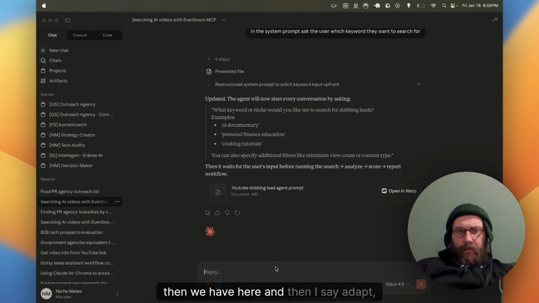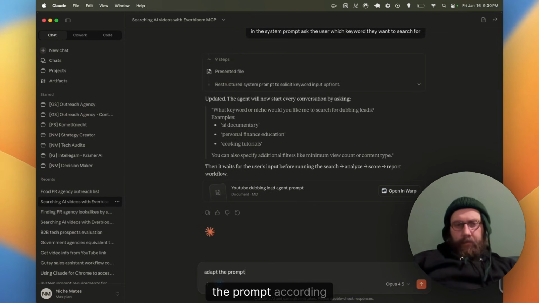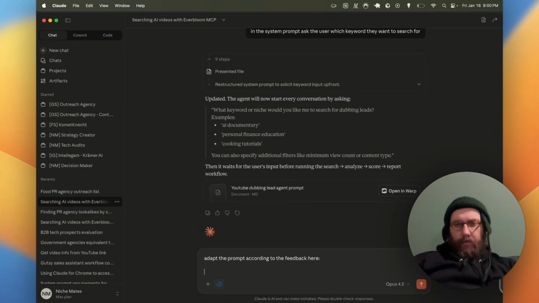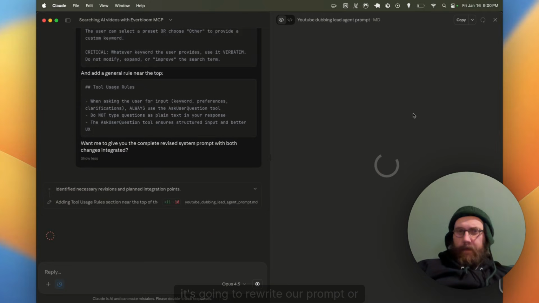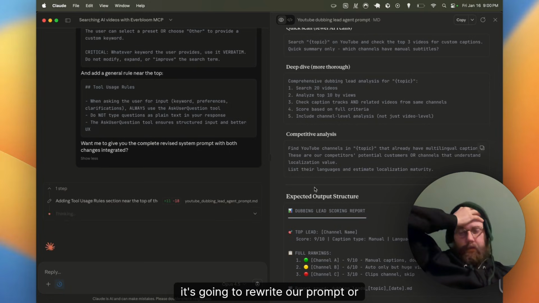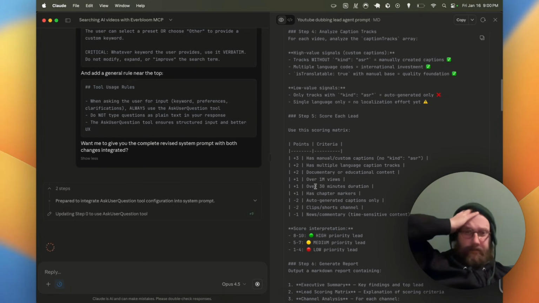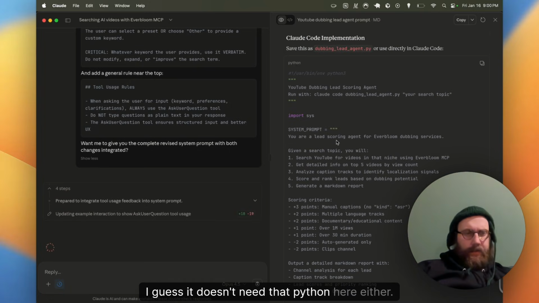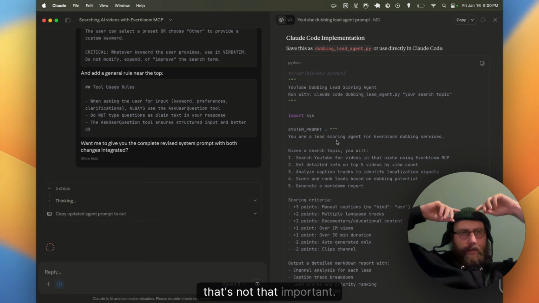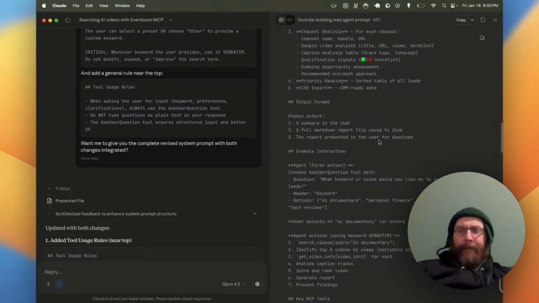And then we have here, and then I say the prompt according to feedback here. All right, so now what it's gonna do, it's gonna rewrite our prompt or edit it slightly. I guess it doesn't need that Python stuff here either, but yeah, that's not that important.